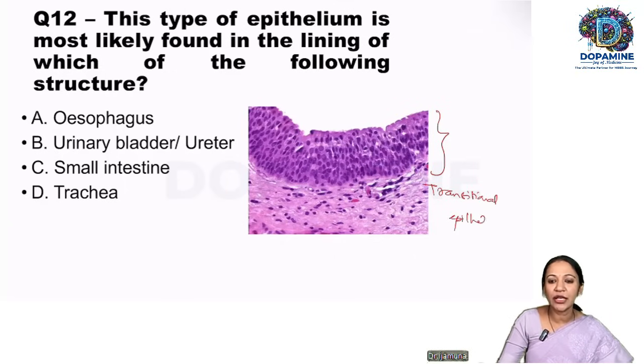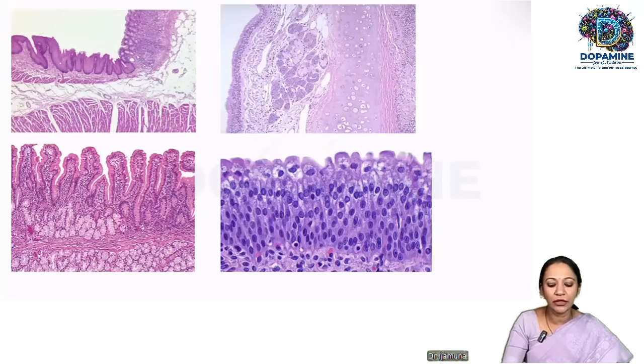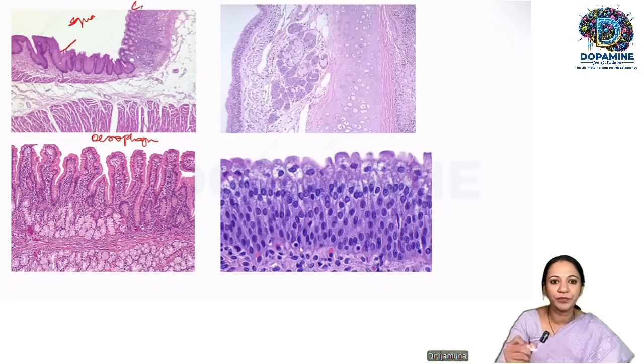So transitional epithelium of the ureter and urinary bladder. So this is the right answer here. As you can see here, this is the esophageal epithelium. Here you can see the squamous cells. And here you can see the columnar cells. And whenever there is a Barrett esophagus, the squamous epithelium gets converted into columnar lining, causing esophageal adenocarcinoma, that is